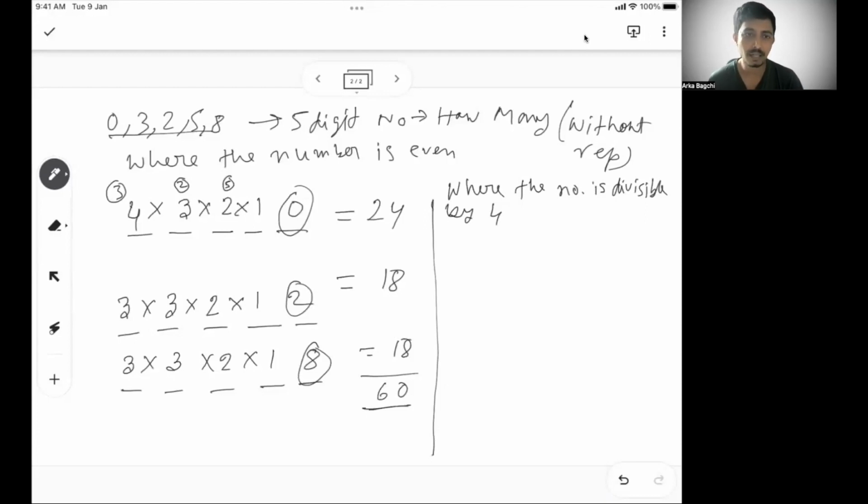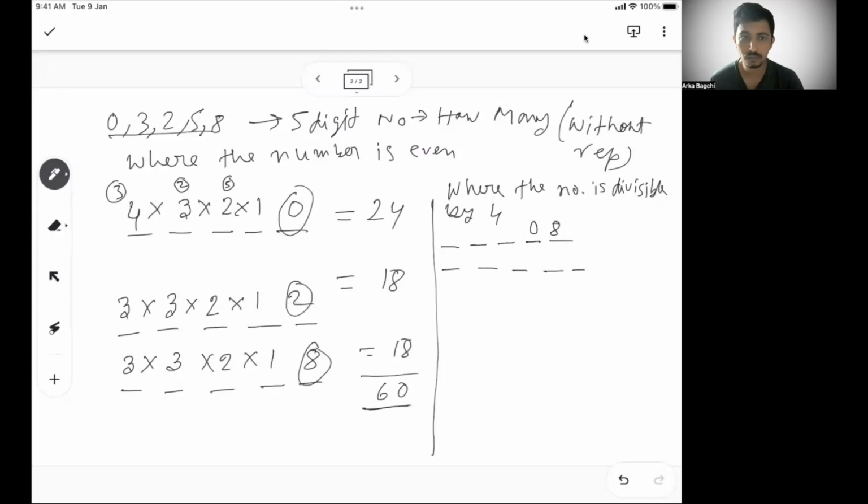So let's say the last 2 digits, what are the possible last 2 digits which can be divisible by 4? So let's say if I have 0, 8 in the last digits, that will be divisible by 4.